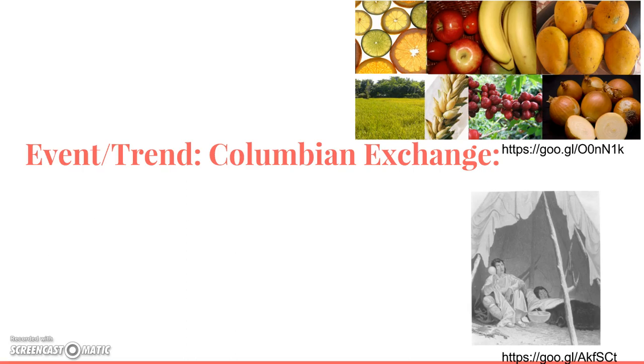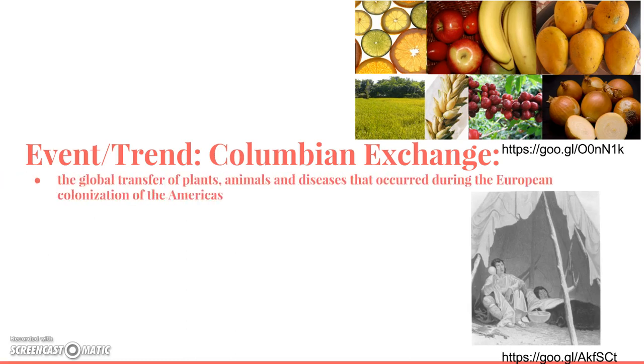At times, I will ask you also to take notes in that center column under the event or trend. For example, first thing we're going to talk about is the Columbian exchange. That's number 1. And you should have that definition written there by hand now, if you don't already. The Columbian exchange was the global transfer of plants, animals, and diseases that occurred during the European colonization of the Americas. A lot of things were brought to the Americas that had never been there before, and vice versa to Europe, Asia, and Africa from the Americas.